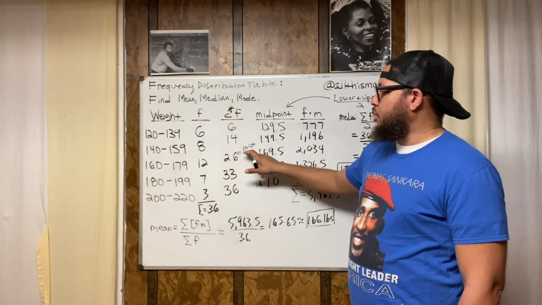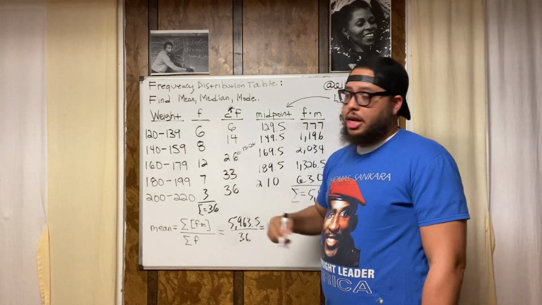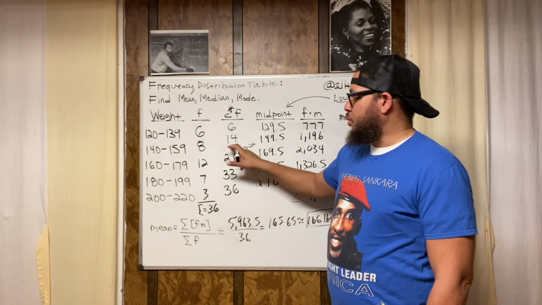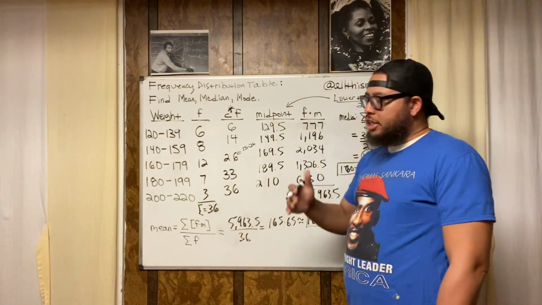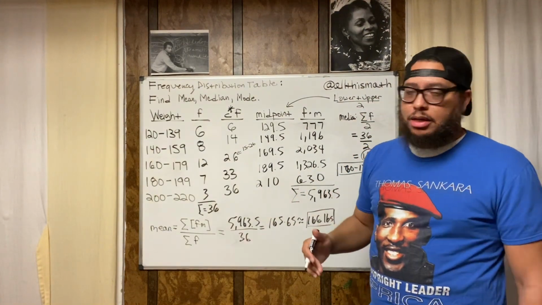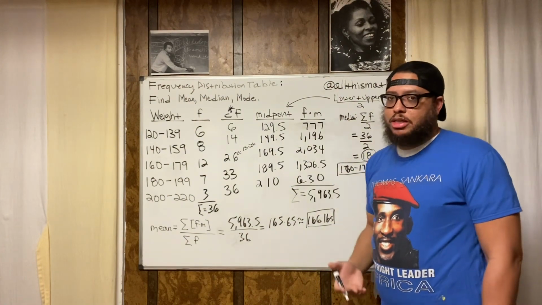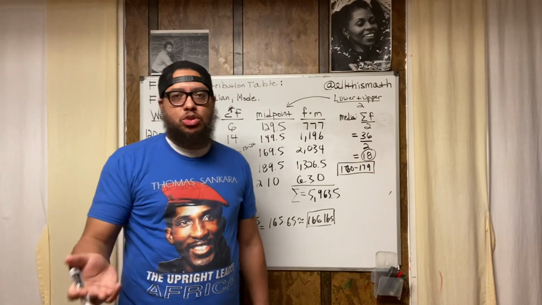And again, how do I know it's 15 through 26? Because this group stops at 14. The next number after 14 is 15. And this group stops at 26. So it's in the 15 through 26 group because 18 is between 15 and 26. That's what you got to remember whenever you try to find the median with a frequency distribution table. These are the details. You got to remember these details. And the only way to remember details is by doing a lot of problems. You got to do a lot of problems.